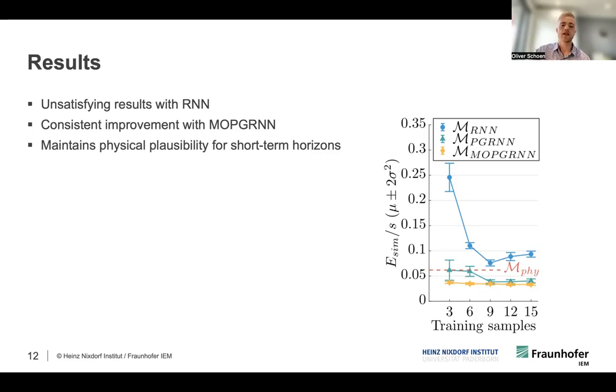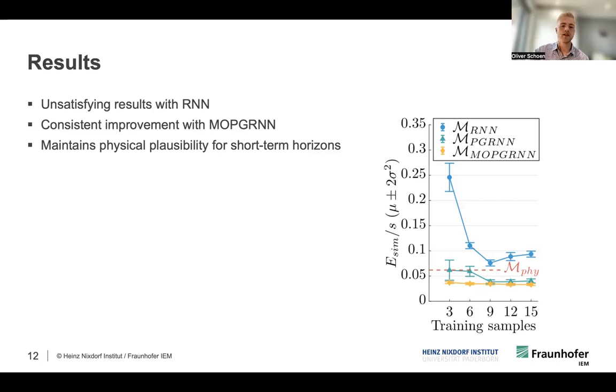So let's now look at the RNN, which is just a data-driven RNN, just utilizing the data from the system. And we can see that the error remains way above the one of the physics-based model, so way above the baseline. We also can see that we have a big influence of the training data amount. We need at least 9 training samples to get near to its performance.